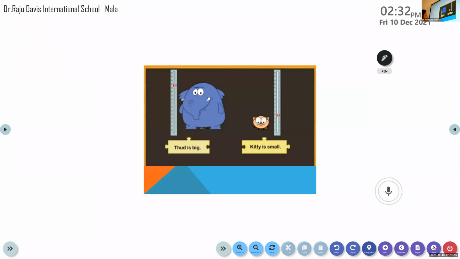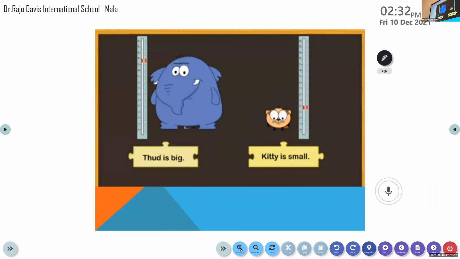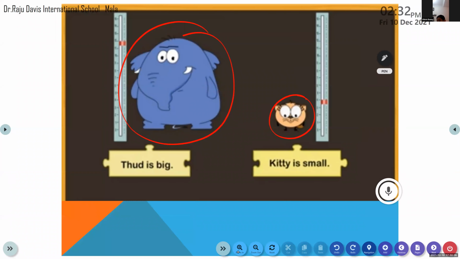Now, all of you look at the picture here. What do you mean by the opposite ideas? Here, you can see the elephant and you can see a small kitty. So here we can see that the elephant is big, the kitty is small. So here we are talking about two opposite ideas. So what we have to do here? We have to join the sentences using the conjunction but. These are two sentences.